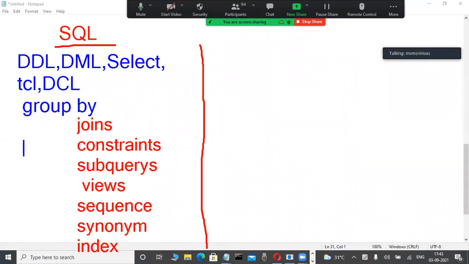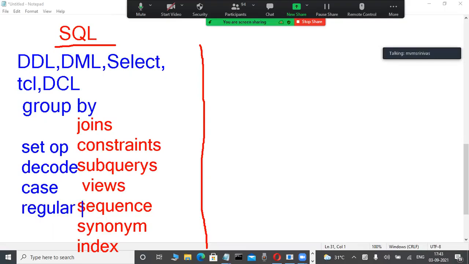Not only that one, set operators are there. Okay, so many things. Set operators. Again, conversions. Again, decode and case statements, and the difference between decode and case. Again, regular expressions are there, most powerful. Regular expressions we are using. So many things we are learning in SQL. In every database, SQL also, these types of things are common. Again, joins, constraints, subquery, views, these are the main chapters.